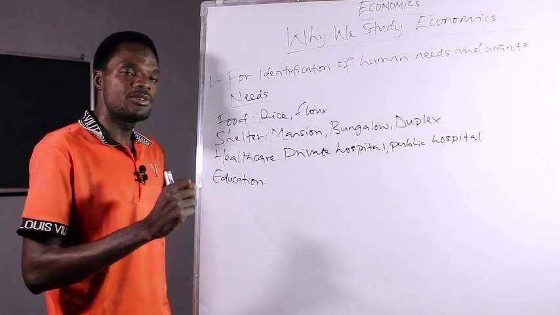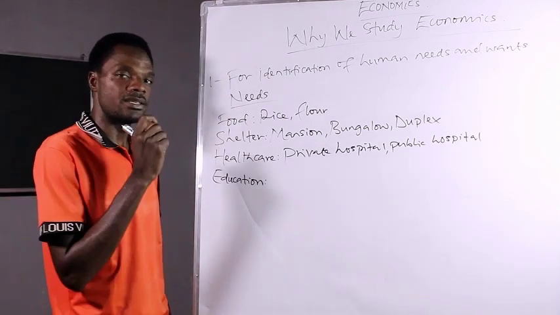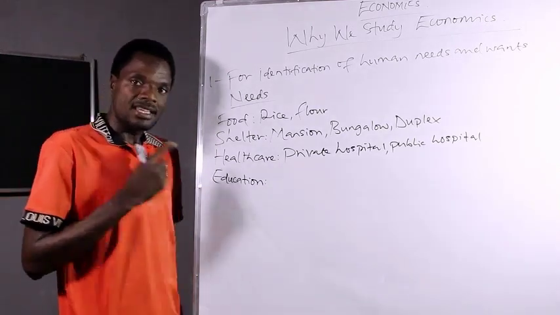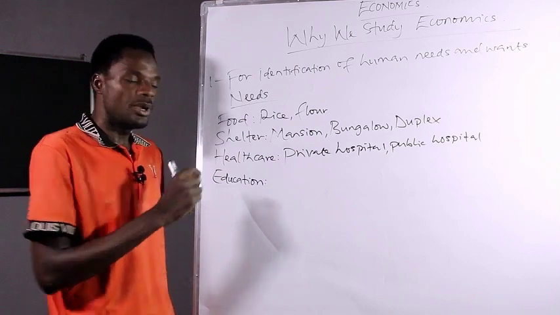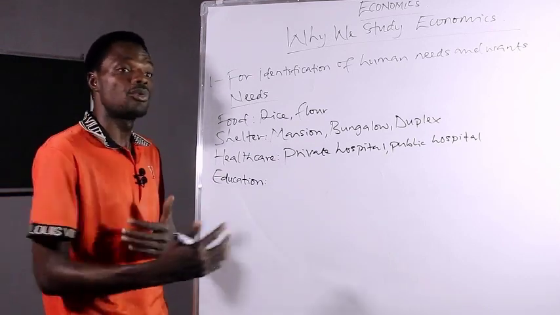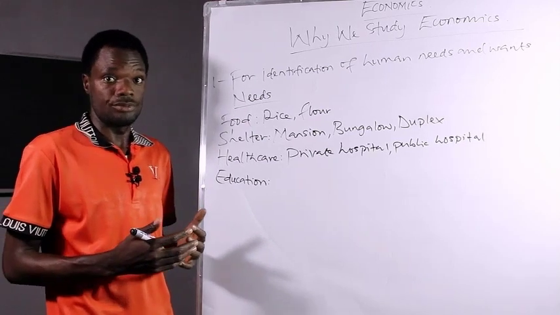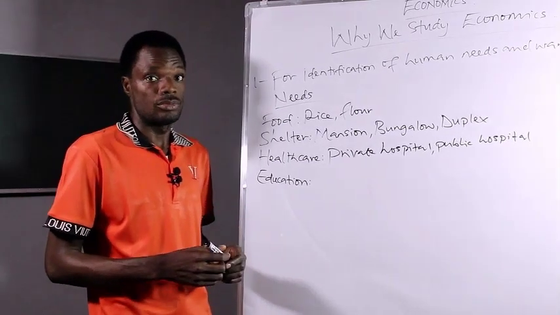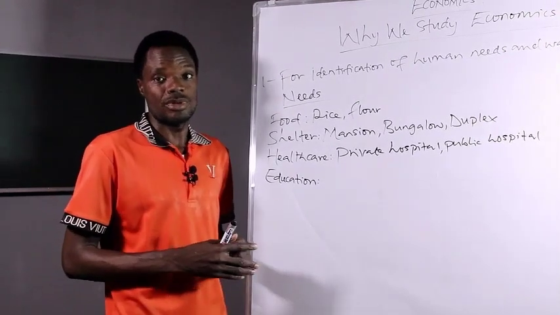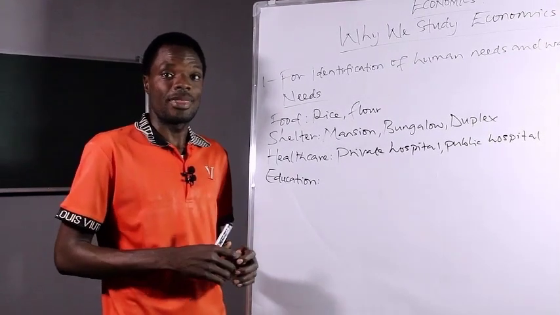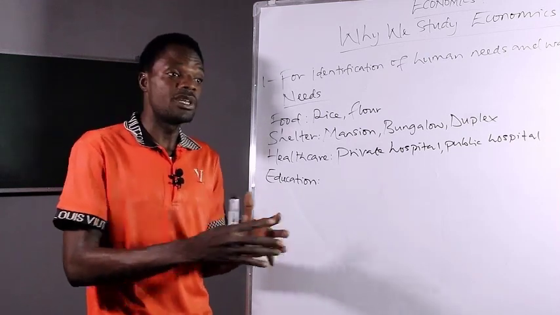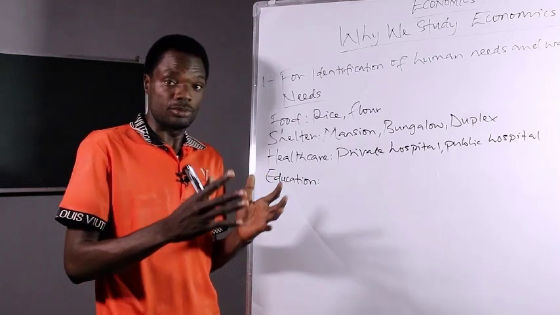Now, apart from shelter or healthcare, then education. Every human needs to be educated, whether at a private school or at a public school. As I keep saying, the human will identify the necessity of getting educated, but where? At what school? This depends on their income. If the person is rich, I don't want this lesson to be boring to you. I keep repeating rich, rich, rich, and poor. But I mean it.